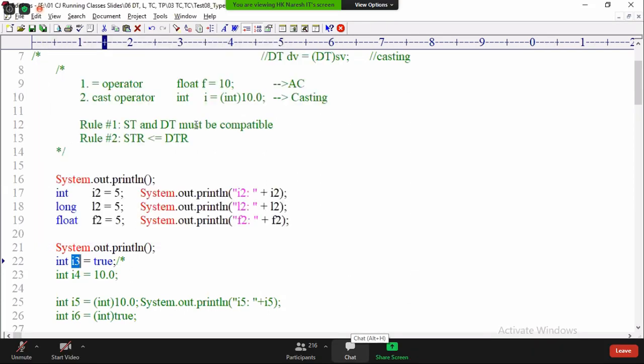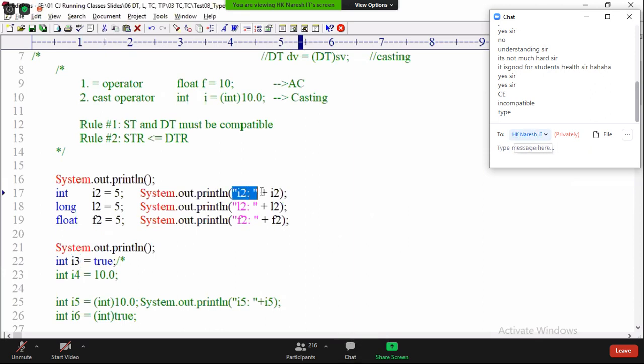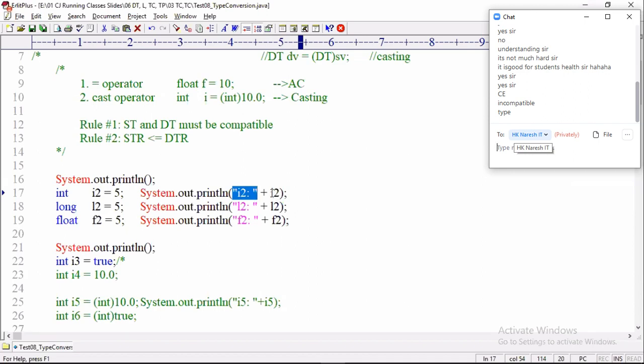Okay now? Right. So this is a text "I2" plus I2. I want to display the variable name plus the variable value. Plus is a concatenation operator. I2, what is the value? 5. 5 is substituted, added to the text, and then placing double quotes, the total value I:5 will be displayed on the console. Right. So now I am commenting it out.